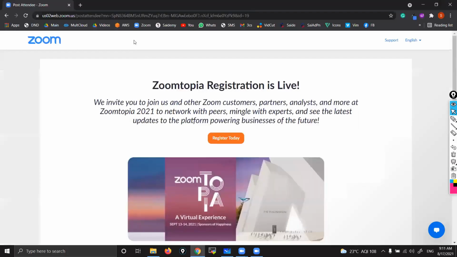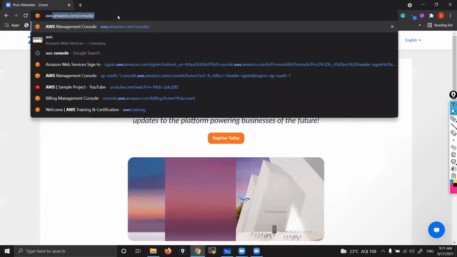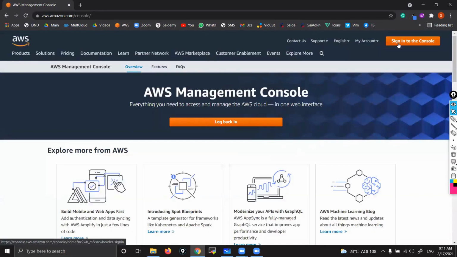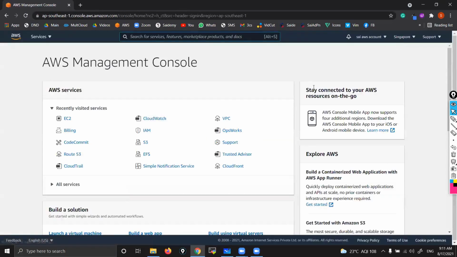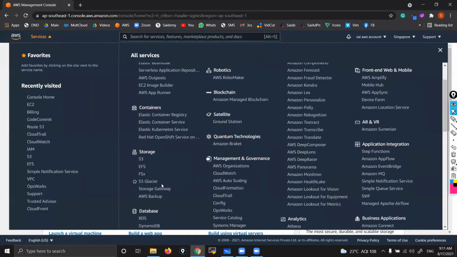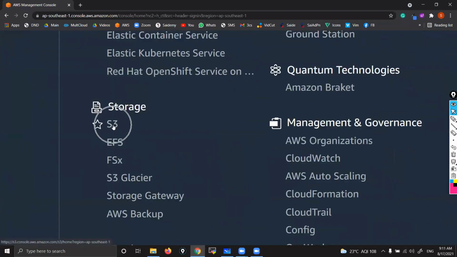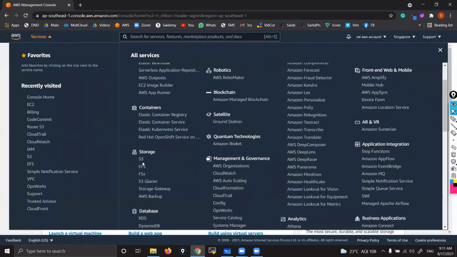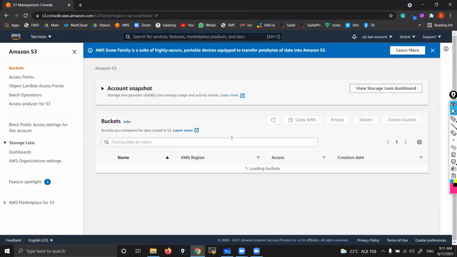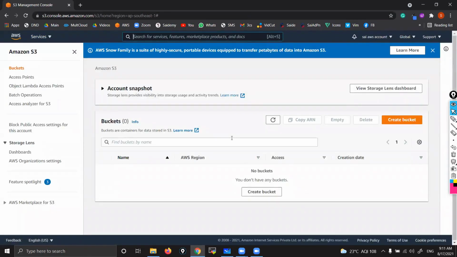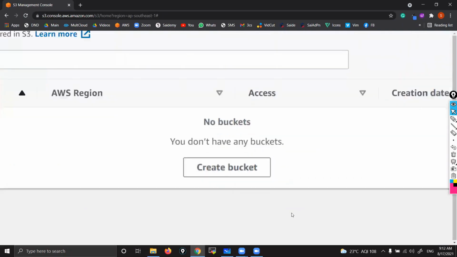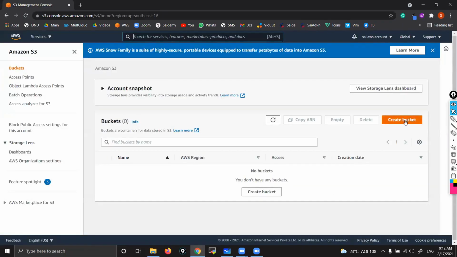Let me show you. So log into AWS account, go to the console. Now go to services. Here under storage section, you can see S3. Click on S3. Now here, see, I don't have any buckets. Here we don't have any buckets. Let me create one bucket.